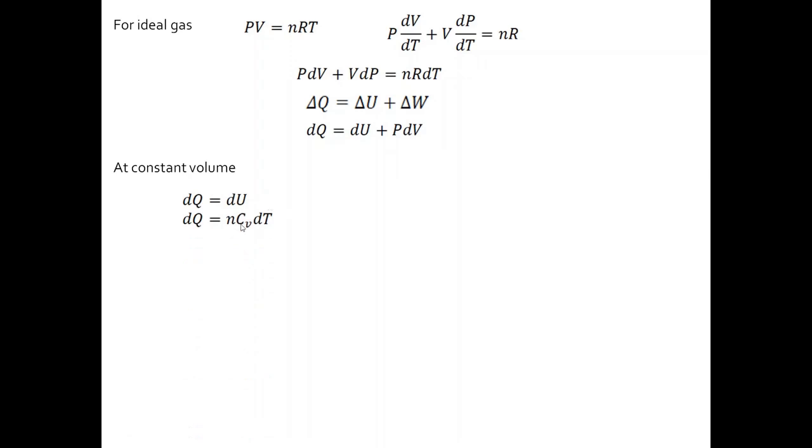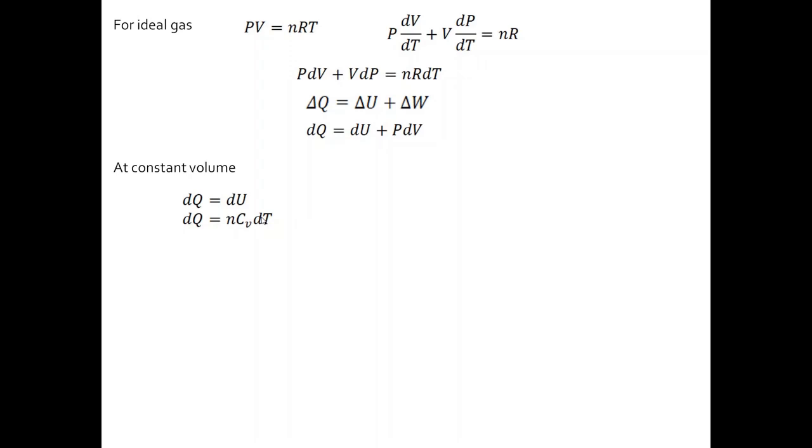And from the first law of thermodynamics, you know that delta Q is equal to delta U plus delta W. When this change becomes very small, this turns to the differential form, and you get dQ equal to dU plus P dV. Now let us focus on constant volume. At constant volume, this dV becomes 0, and you get dQ equal to dU, and you know that dQ equal to n into Cv dT.